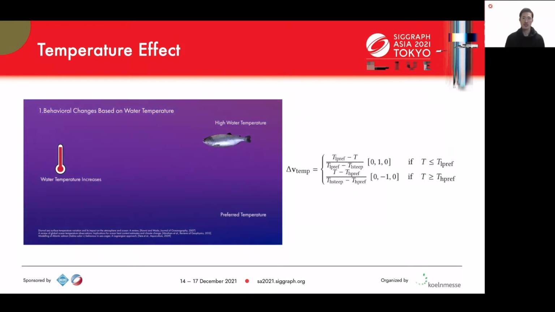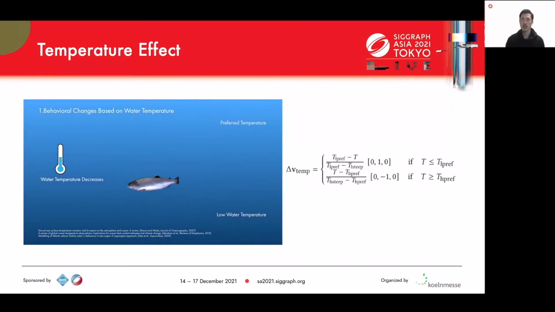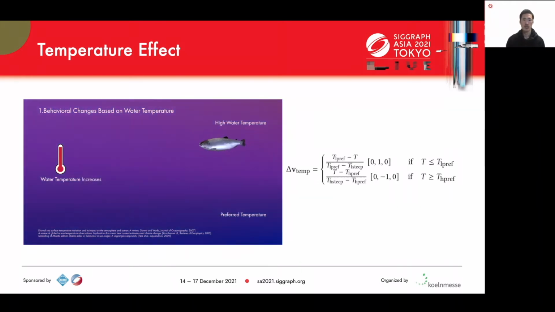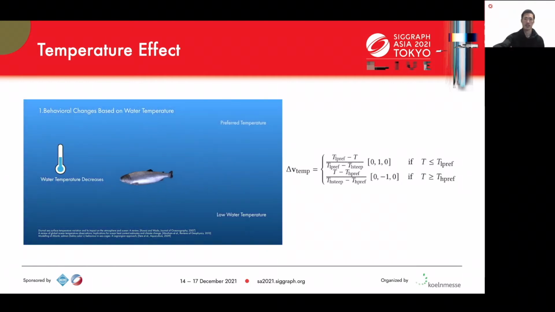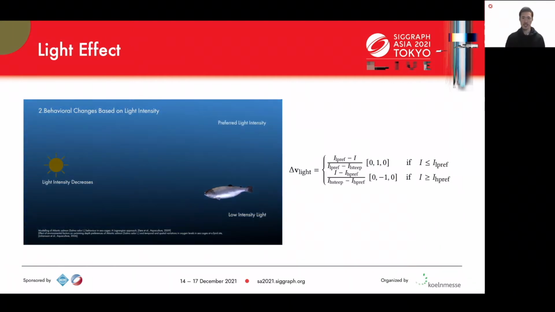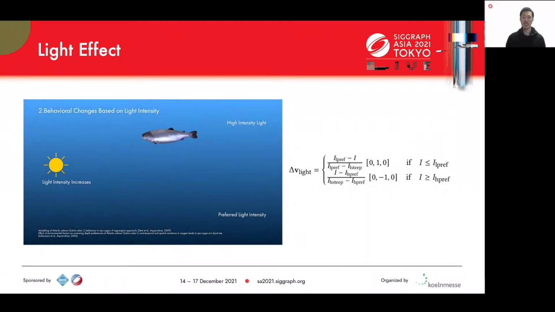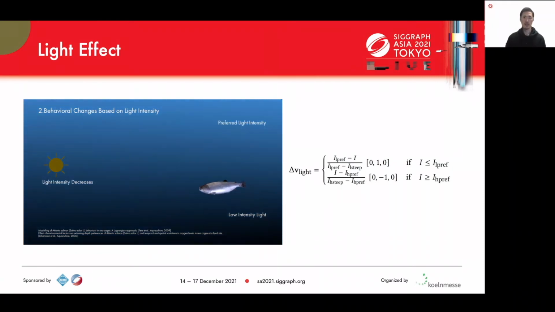The temperature preferences of fish differ by age and per individual. As the water temperature changes, fish swim to different depths to find their preferred temperature. Just like temperature, there are individual and age differences in fish light intensity preferences. As the light intensity changes, fish swim up and down in pursuit of their preferred light intensity.